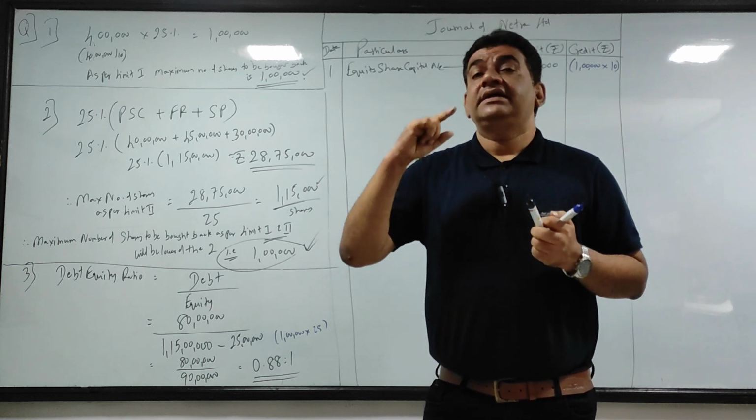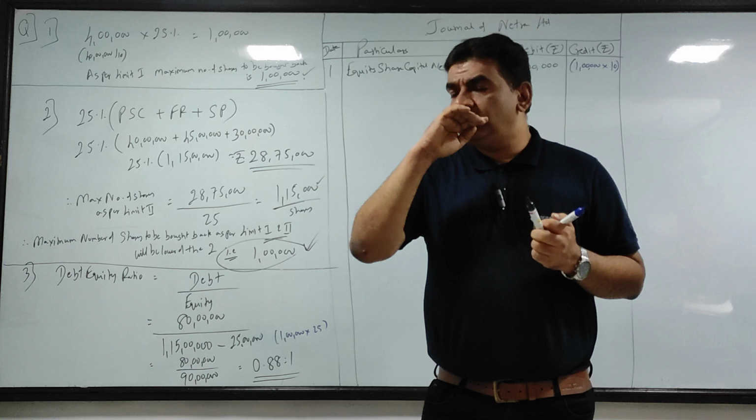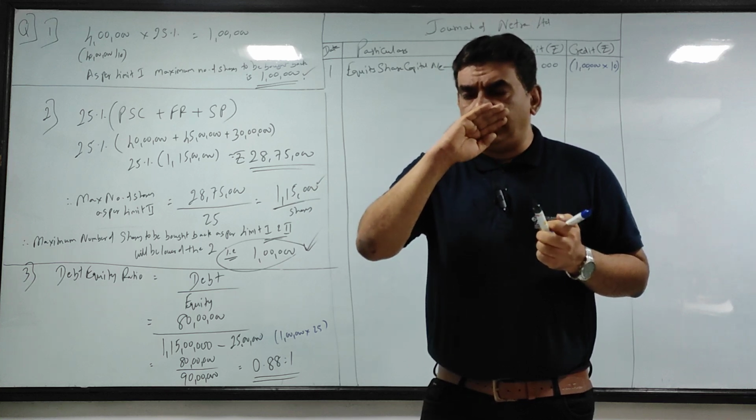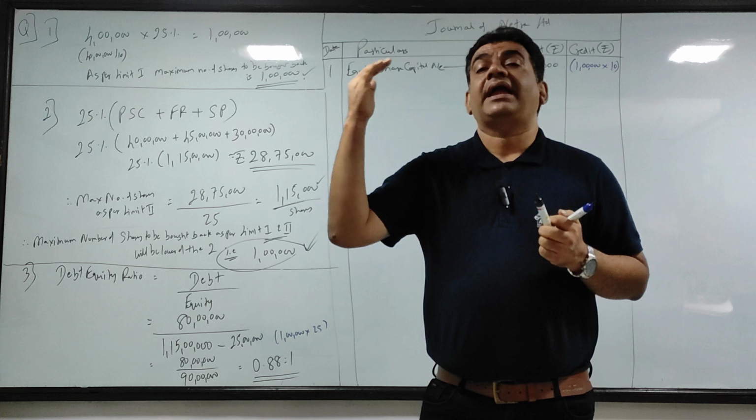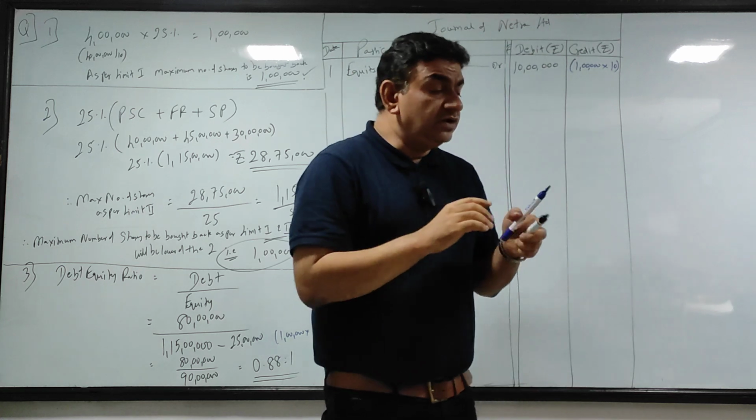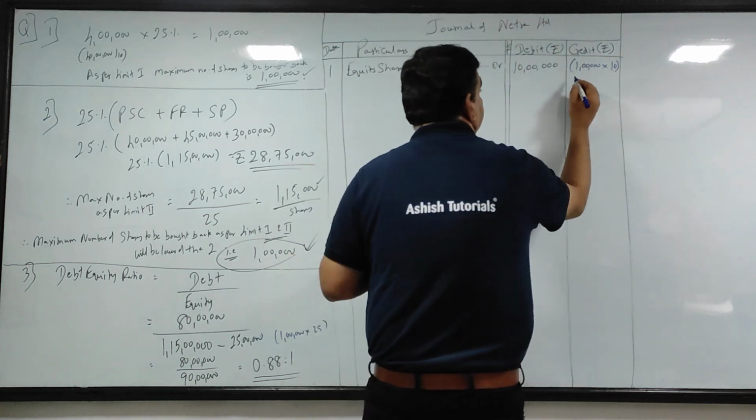Here the share of 10 rupees, I am sorry, excuse me, 10 rupee share I am going to buy back at 25. So 15 rupees will be my premium.